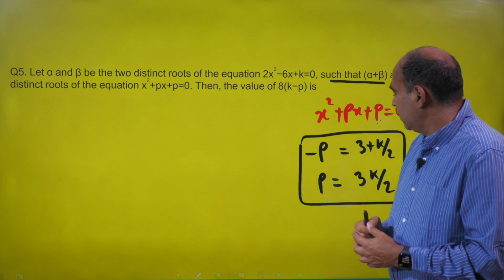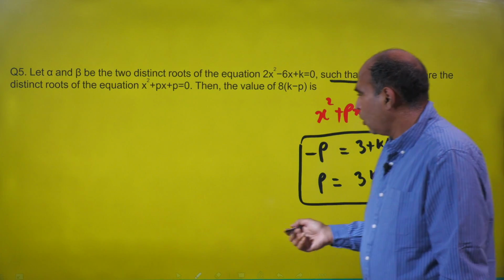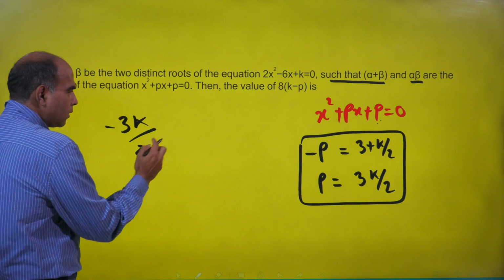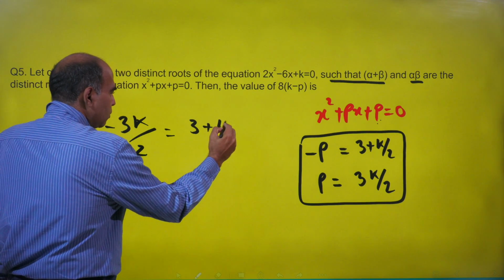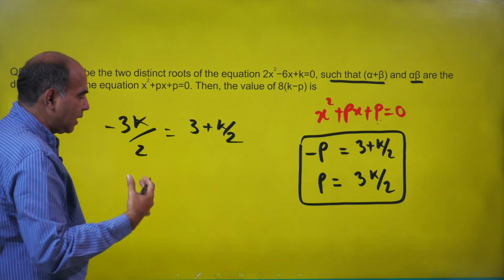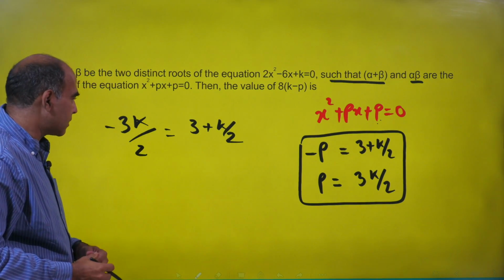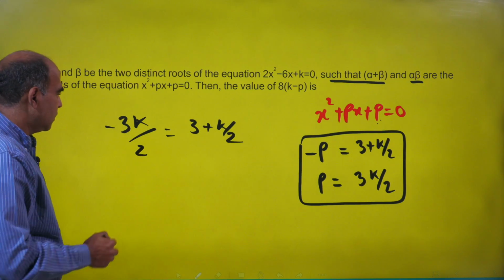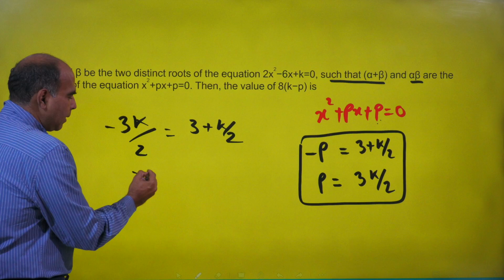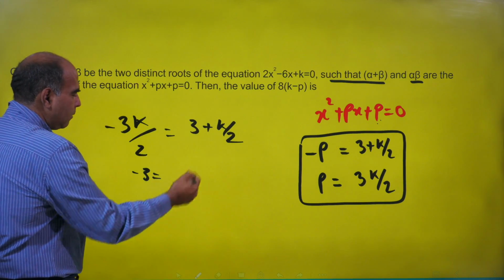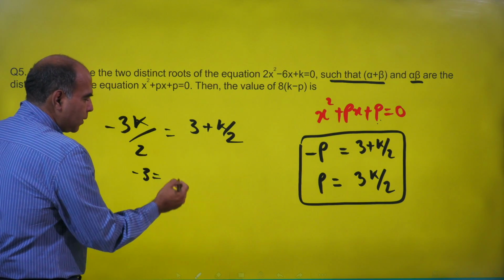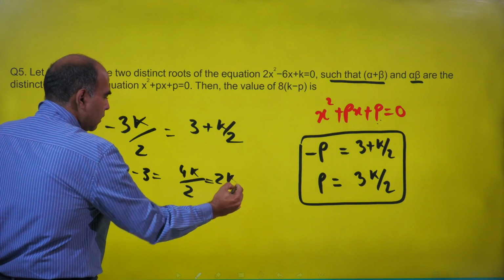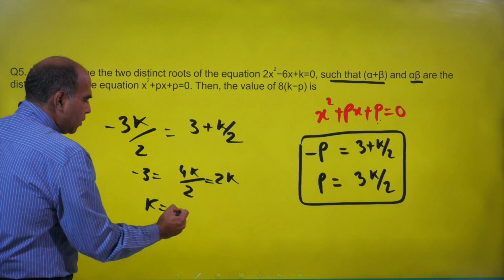So let's come back. So now the solution is obviously minus 3k by 2 is equal to 3 plus k by 2. When I get to these cases, I'm very wary about making silly errors, so I should be very careful about getting the value of k. So when I take the 3 on this side, minus 3 is equal to, and I take the 3k by 2 on that side, 3k by 2 plus k by 2 is 4k by 2, which is 2k. So k is equal to minus 3 by 2.